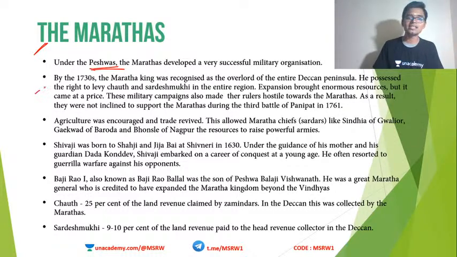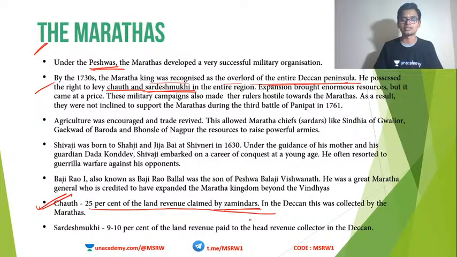Okay, so by 1730s, the Maratha king was recognized as the overlord of the entire Deccan Peninsula. And in this area, he actually started two taxes. One is Chauth and the other is Sardeshmukhi. Okay, so what is Chauth and what is Sardeshmukhi? Chauth is a tax. Okay, 25% of the land revenue claimed by Zamindars. This was collected from the Deccan region. Okay, so 1/4 of the produce is collected as Chauth.